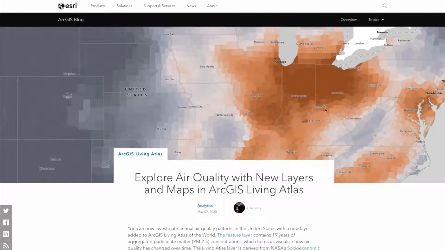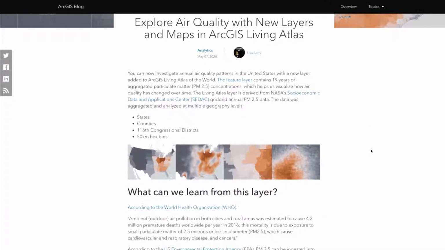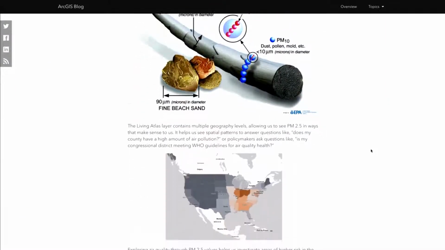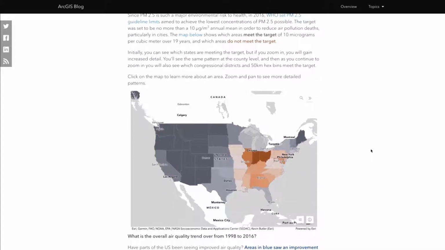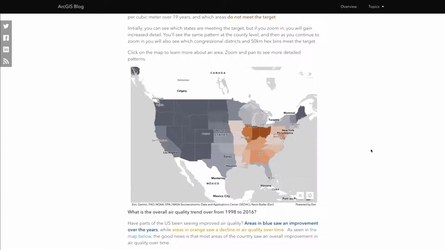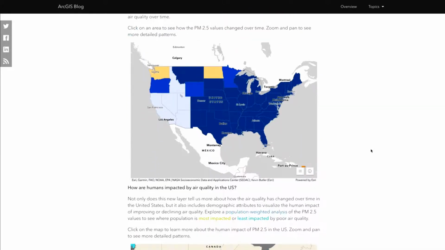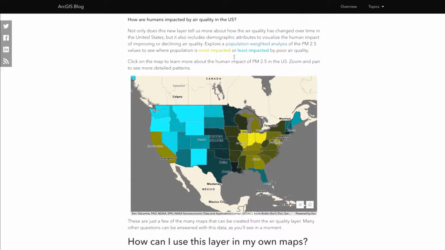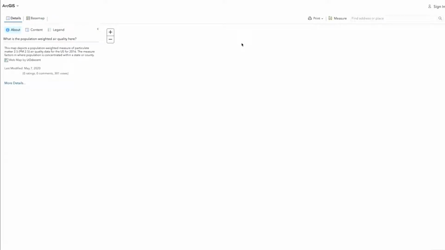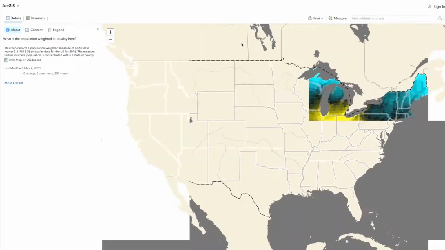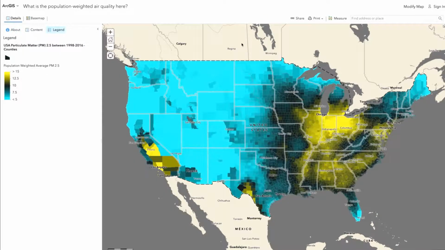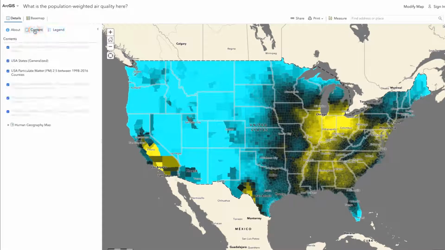I want to take you through one of the maps that I created for this air quality story map. Great story map, all about the different ways to look at air quality across the United States at the local level all the way up to the state level. My contribution was this map here, a population weighted analysis and map of states, counties, congressional districts, and finally the underlying air quality hex bins.